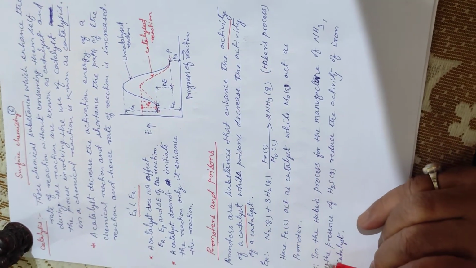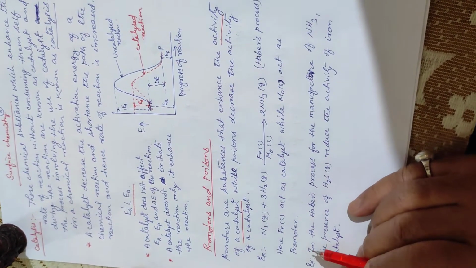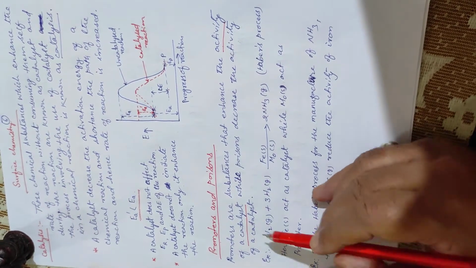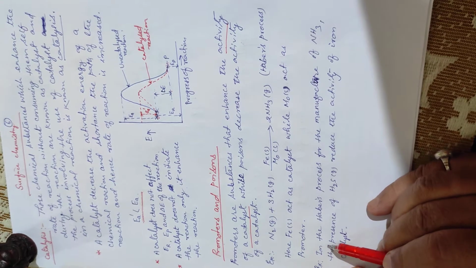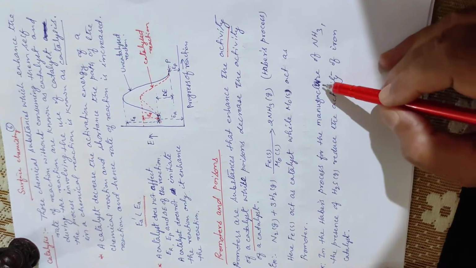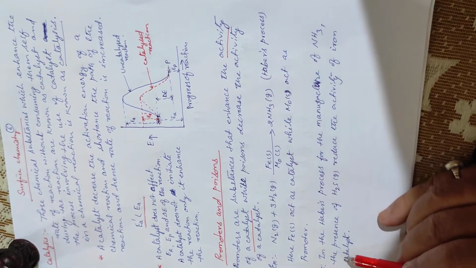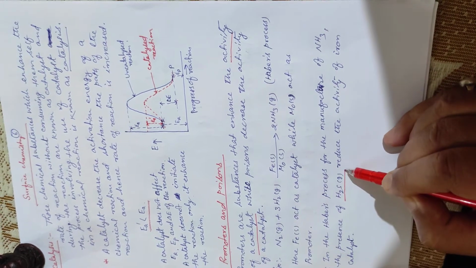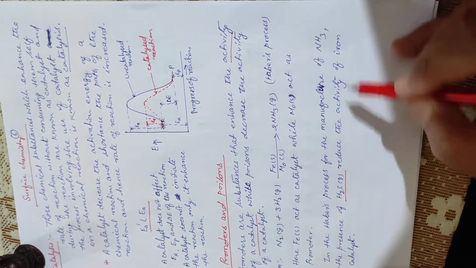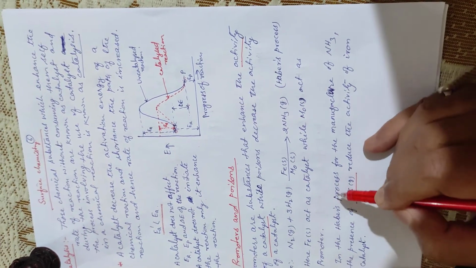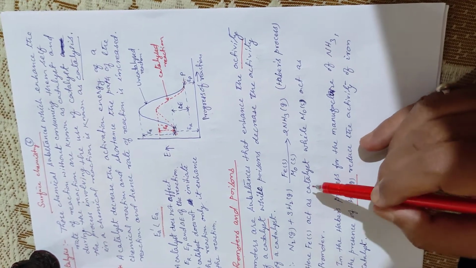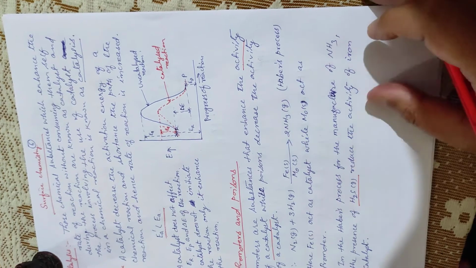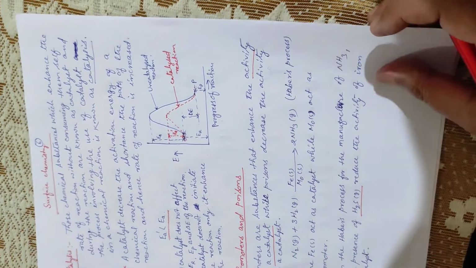Now see the next example, it is for poisons of the catalyst. The example is in Haber's process for the manufacture of ammonia: the presence of H2S gas reduces the activity of the iron catalyst. So H2S gas acts as a poison. It is not a promoter.